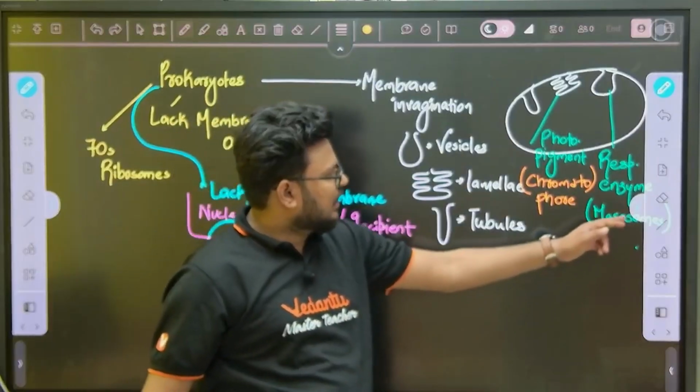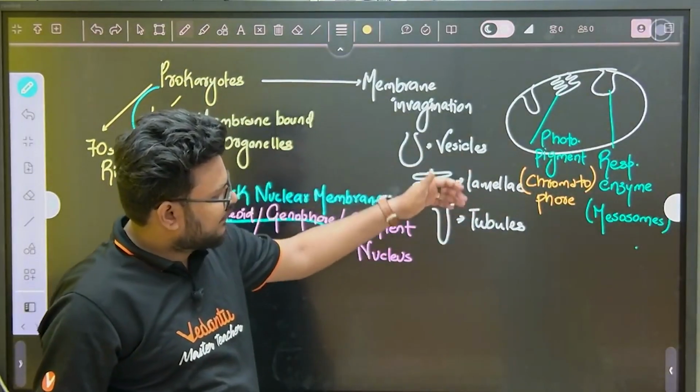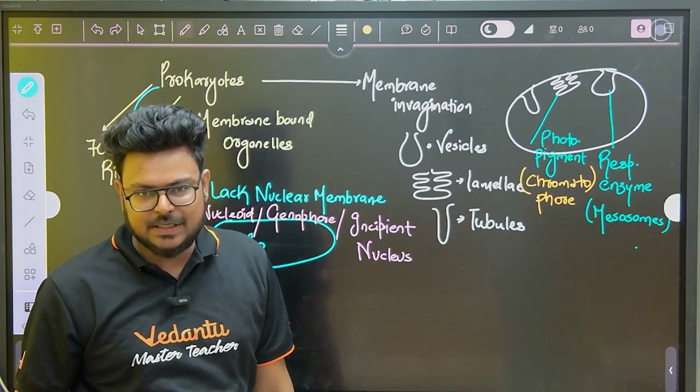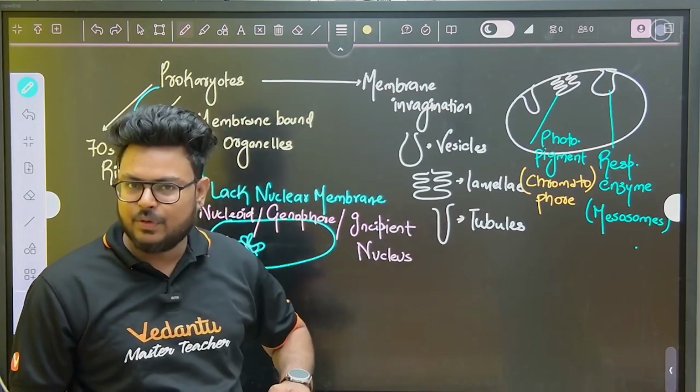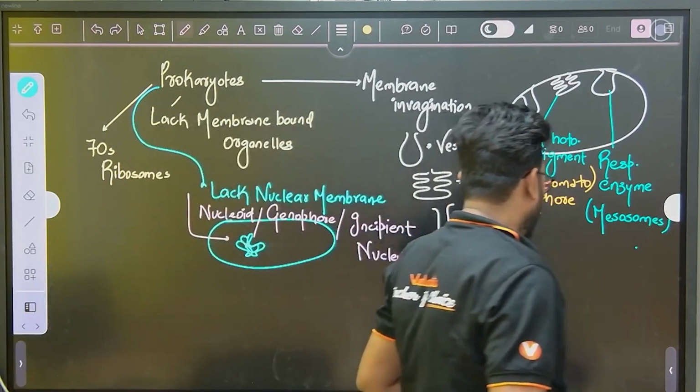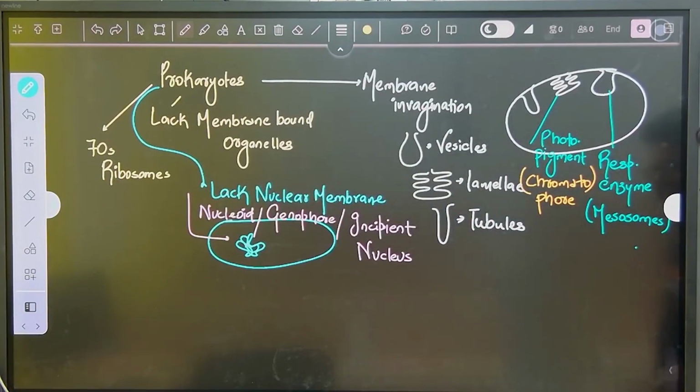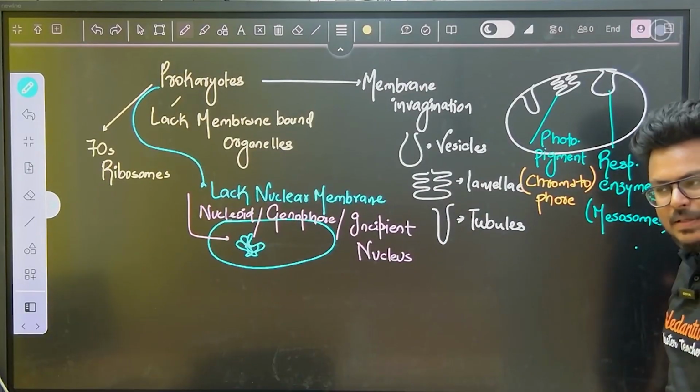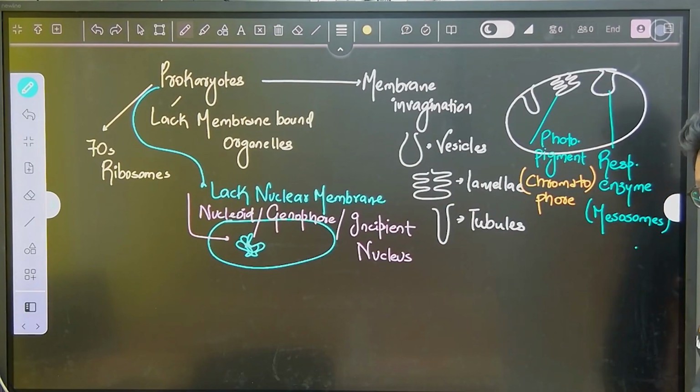Now the point is, chromatophore, like I said, will have photosynthetic pigments, so it will participate in photosynthesis. If we talk about mesosomes, like we said, it has respiratory enzymes, so it will participate in respiration.